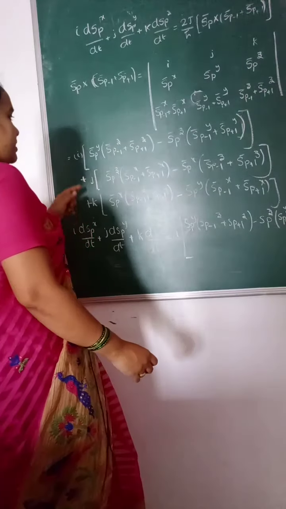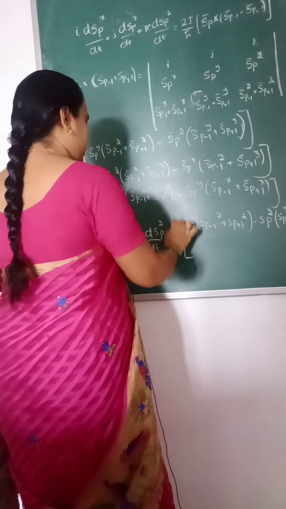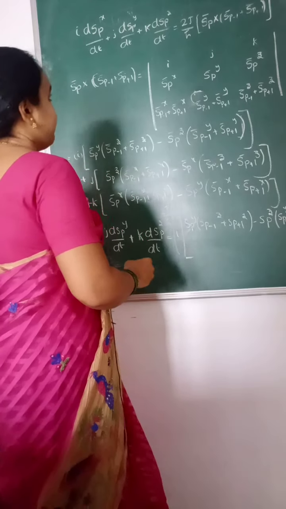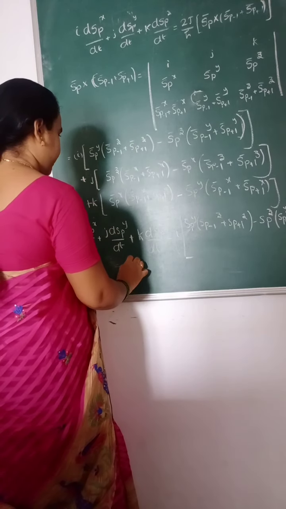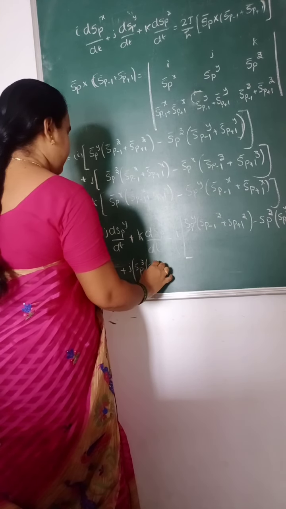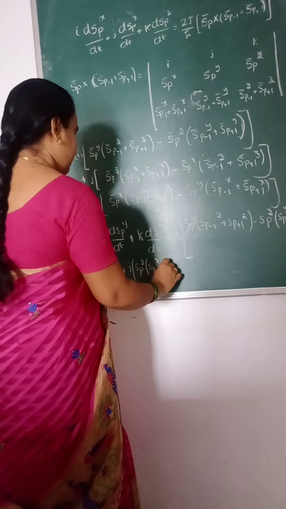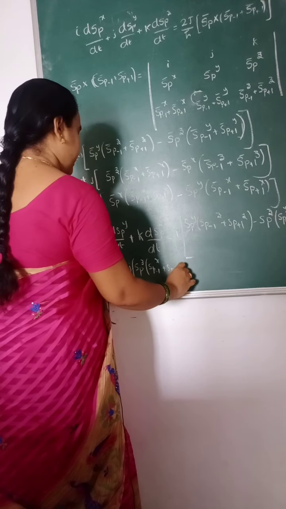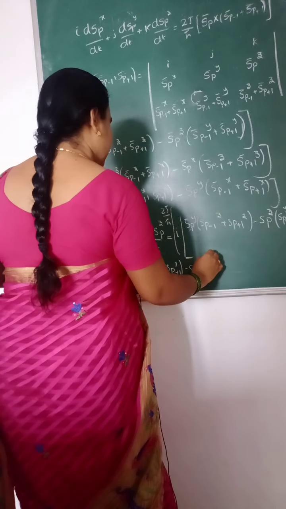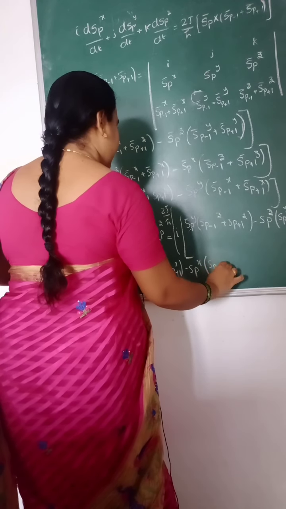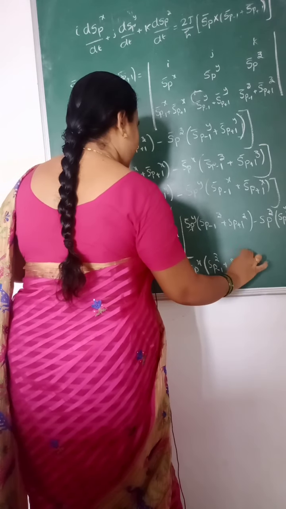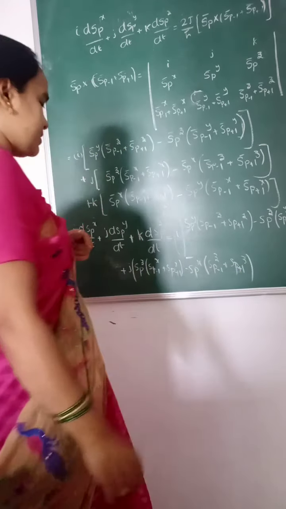These are the coefficients of i, total multiplied by 2J by h cross. Next, plus j times S_p of z times (S_p minus 1 of x plus S_p plus 1 of x) minus S_p of x times (S_p minus 1 of z plus S_p plus 1 of z). So these are the coefficients of j.